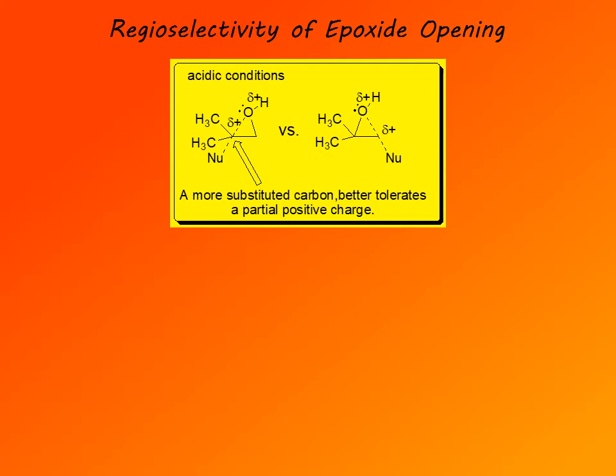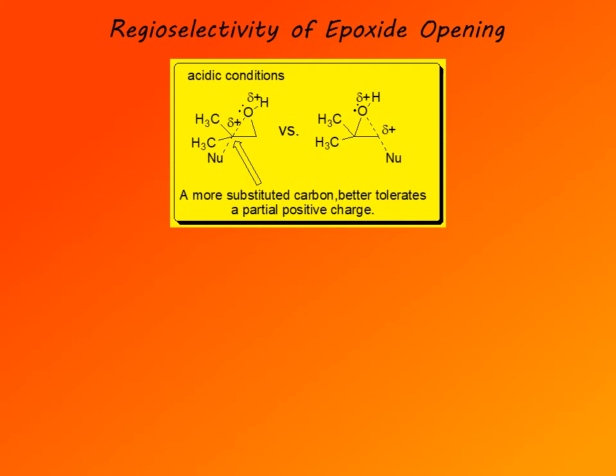Under acidic conditions, somewhat unexpectedly, the nucleophile adds to the more substituted carbon. The reason is that the intermediate is an oxonium ion, and in the transition state, the carbon of the epoxide ring that interacts with the nucleophile develops partial positive charge.